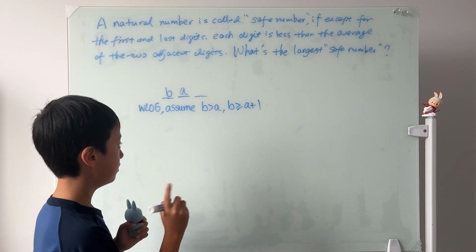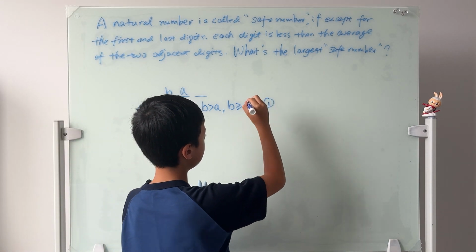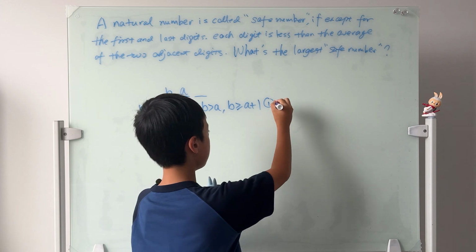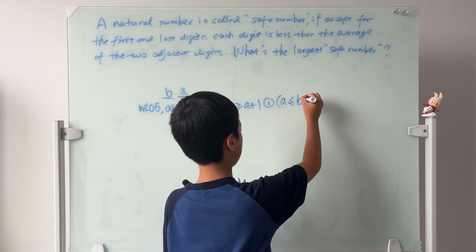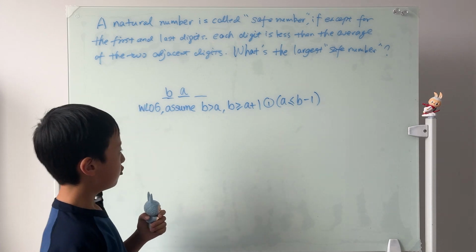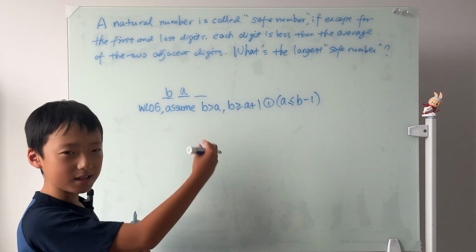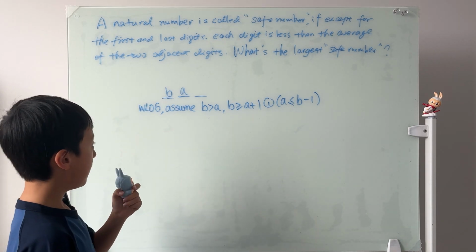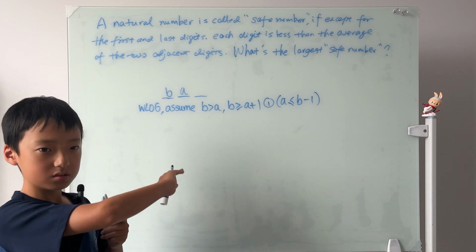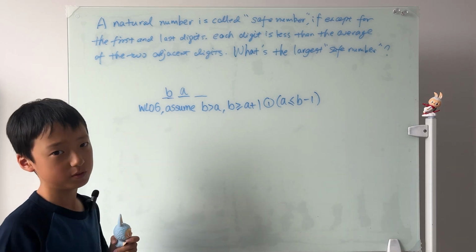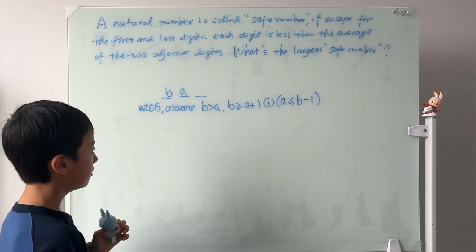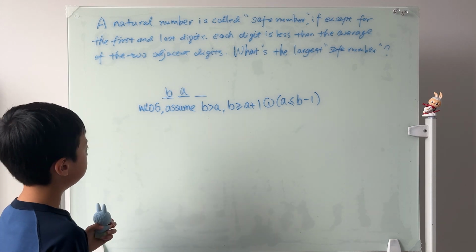This is equation 1. And from here, we know that A is less than or equal to B minus 1. Now, you guys might be wondering, why am I doing this? Well, I'm trying to prove that the amount of digits of this whole number can't go on to infinity. It just can't. So, what do we do now?